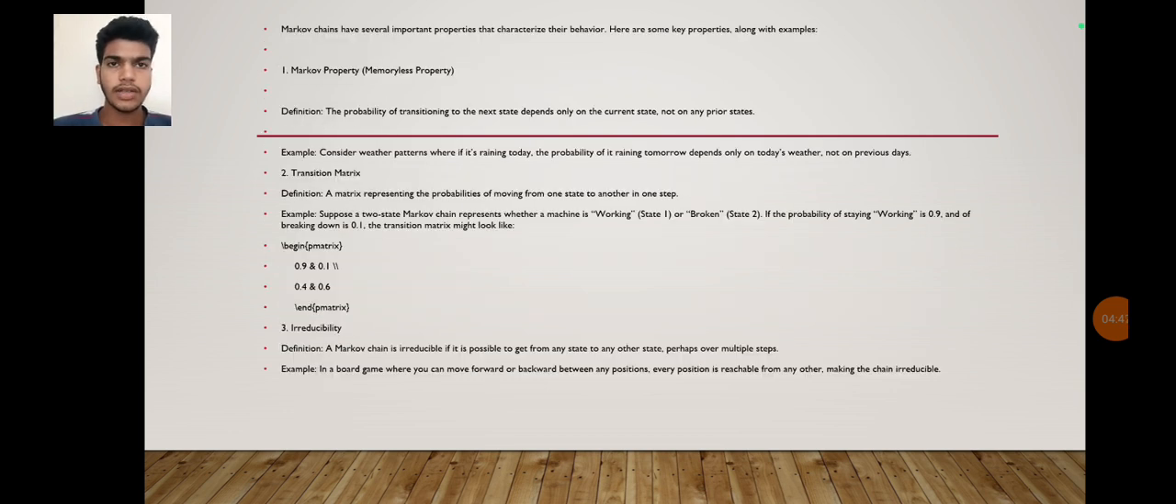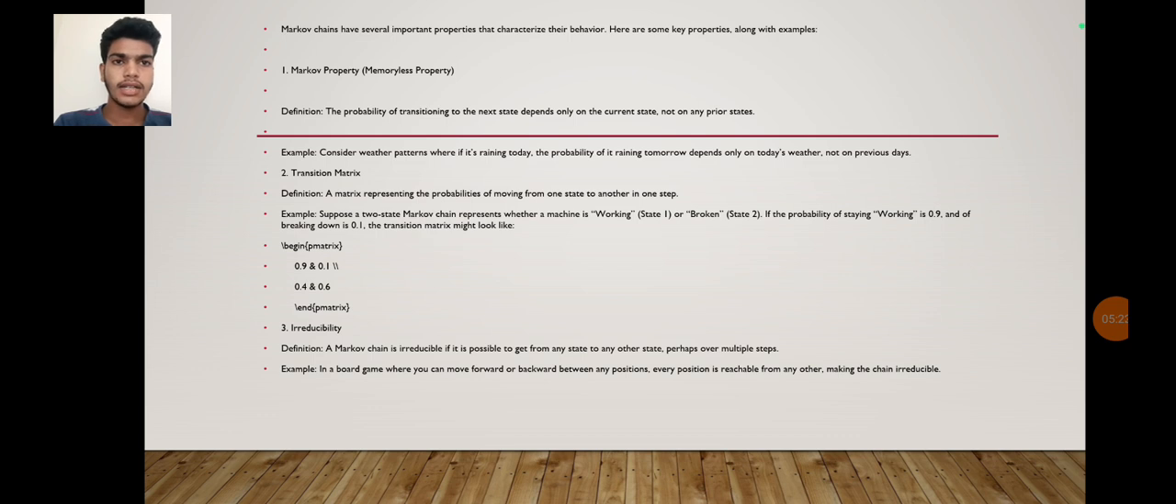So Markov chains have several important properties that characterize their behavior. Here are some key properties along with examples. First one is the Markov property, which is known as the memoryless property. The probability of transition to the next state depends only on the current state, not on any prior states. This we have already seen as the definition of the Markov property. Example: consider weather patterns, where if it's raining today, the probability of it raining tomorrow depends only on today's weather, not on previous days. So this is a perfect example of the Markov property.